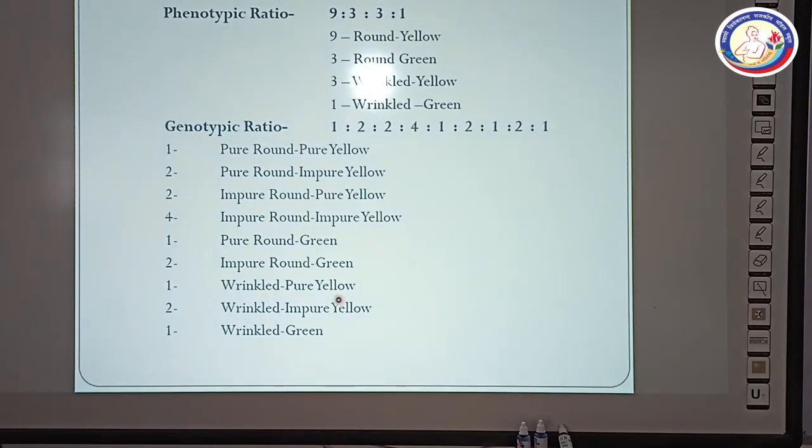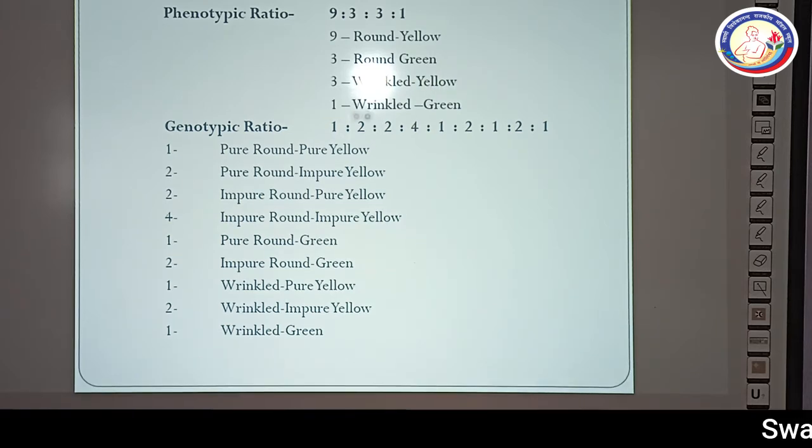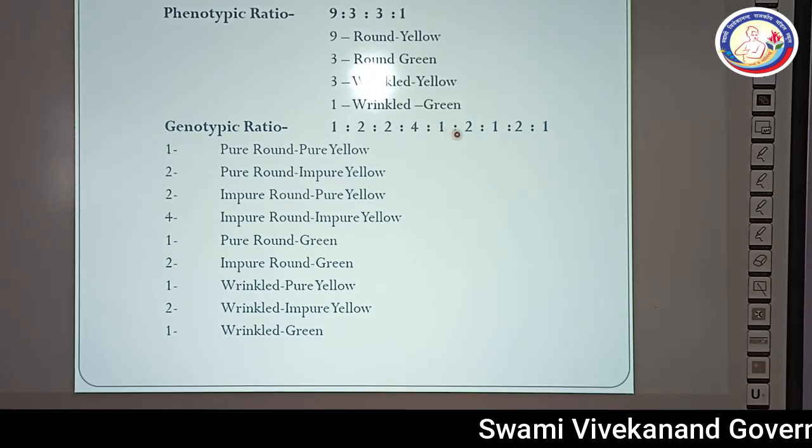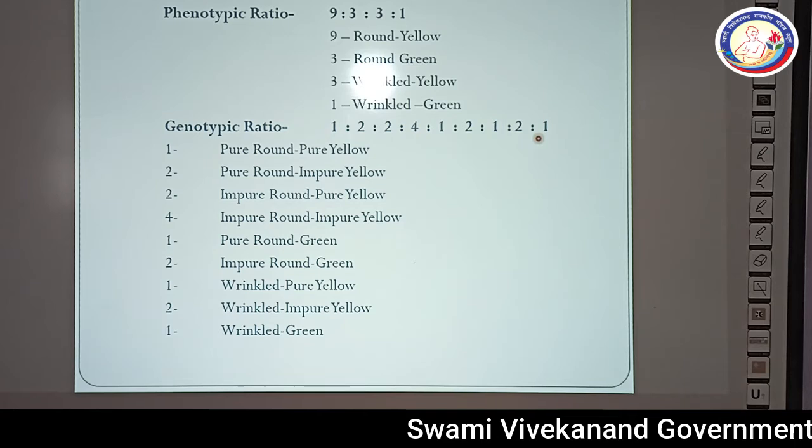So the phenotypic ratio is 9 is to 3 is to 3 is to 1, that is 9 round and yellow, 3 plants will be round and green, three will be wrinkled and yellow, and one plant that is wrinkled as well as green. The genotypic ratio, as I have already explained, is 1 is to 2 is to 2 is to 4 is to 1 is to 2 is to 1 is to 2 is to 1.